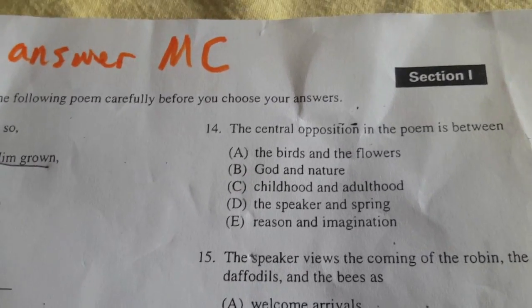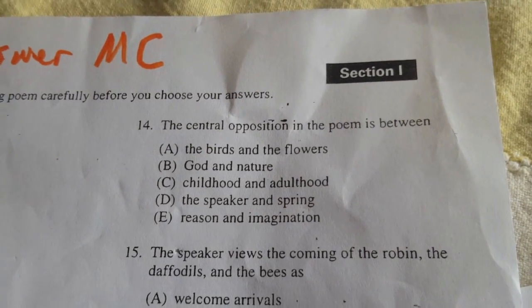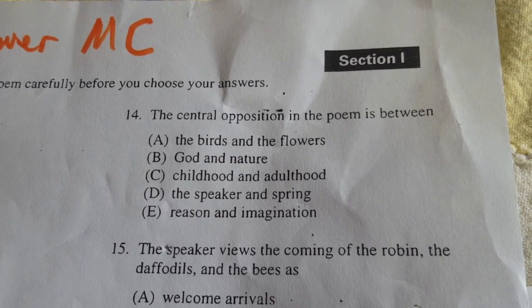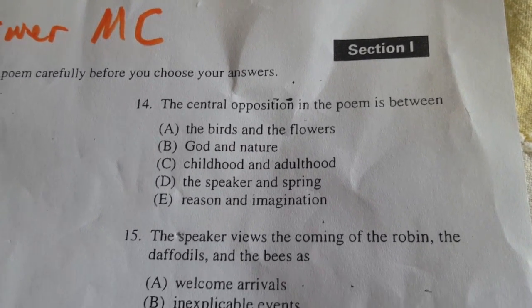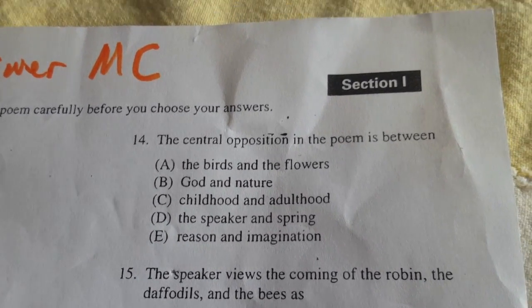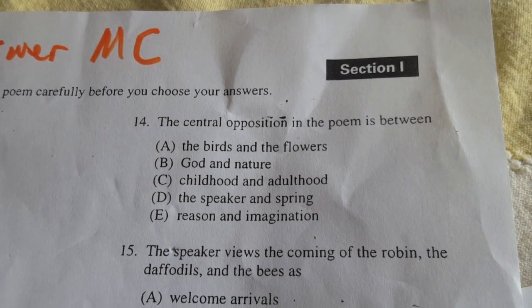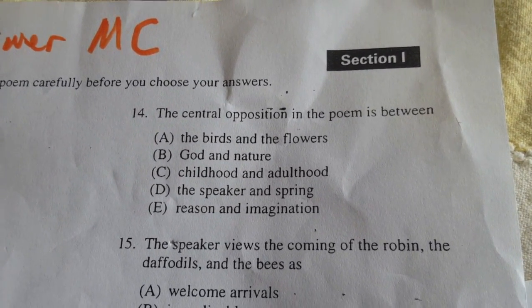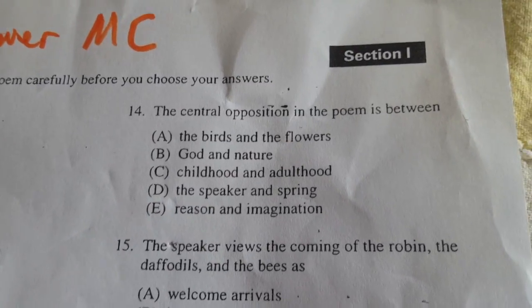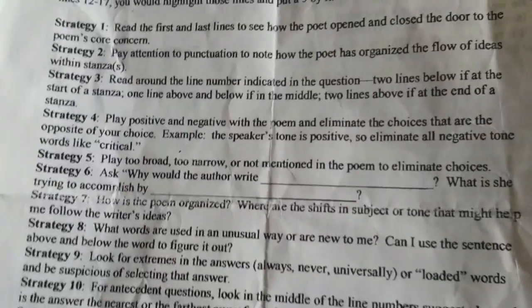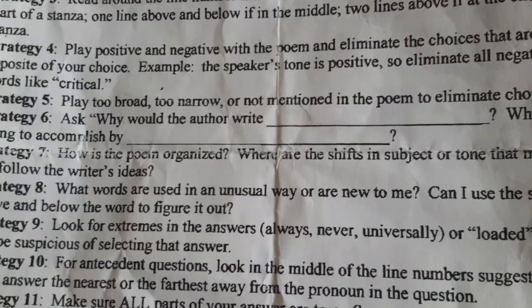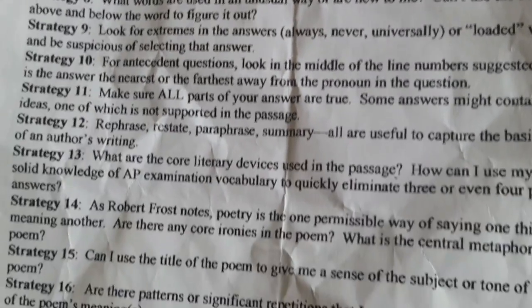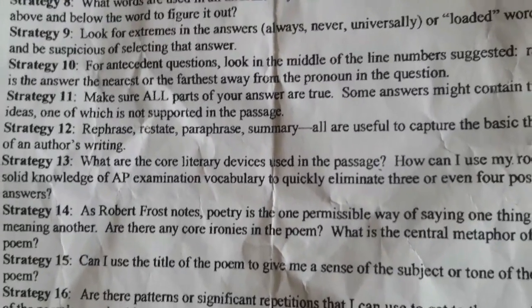Okay, so let's solve some of these. Multiple choice. Alright, well, the first really hard question says the central opposition in the poem is between A. The birds and the flowers, B. God and nature, C. Childhood and adulthood, D. The speaker in spring, or E. Reason and imagination. Okay, so now you want to look at your multiple choice strategy list and find 3 strategies that apply to this question. So you should probably try to learn these or internalize these because they'll be really helpful for the AP exam.